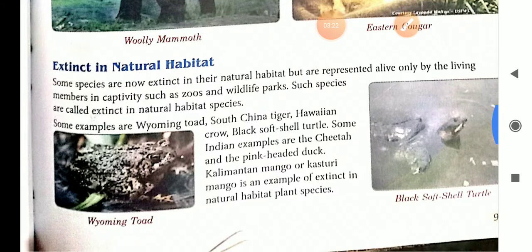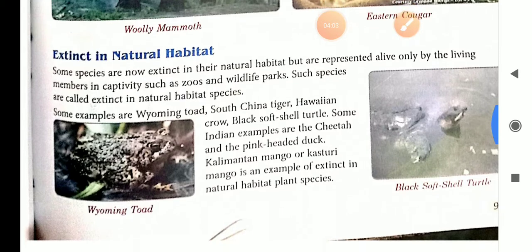Then extinct in natural habitat. It means that in natural habitat they are not present. They are represented alive only by the living members in captivity such as zoos and wildlife parks. That means they are not present in their natural habitat but they are present in zoos and wildlife parks, and such species are called extinct in natural habitat.